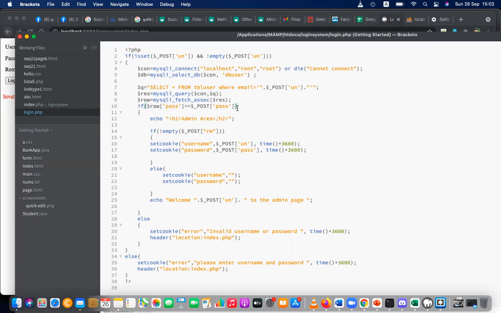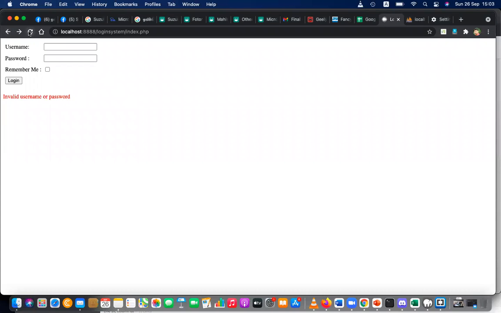How can we avoid that? We have to add that and not empty the $password. Not empty $pass. This is the issue. Okay, now let's refresh. Refresh and wrong username password. Prompting blank. Prompting space. Yes, again showing invalid.